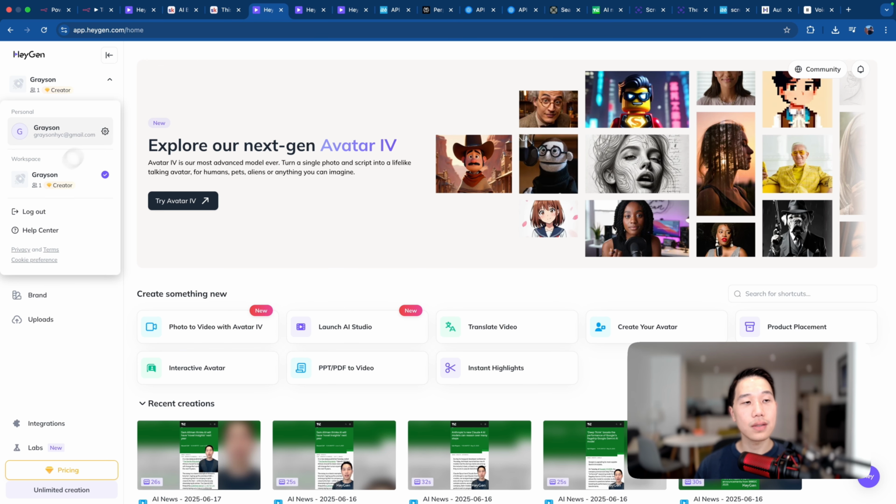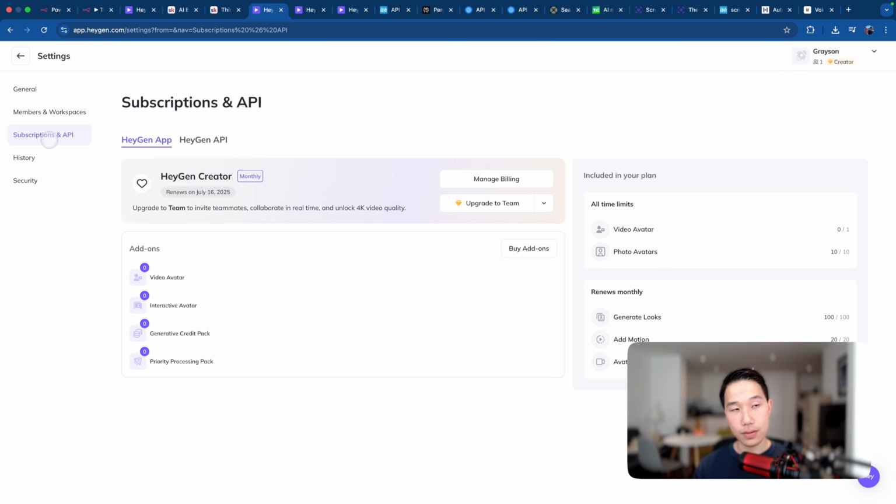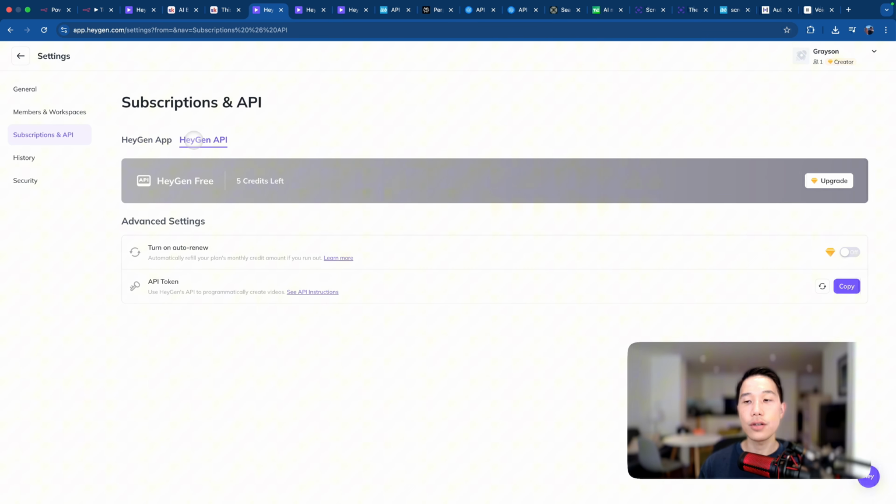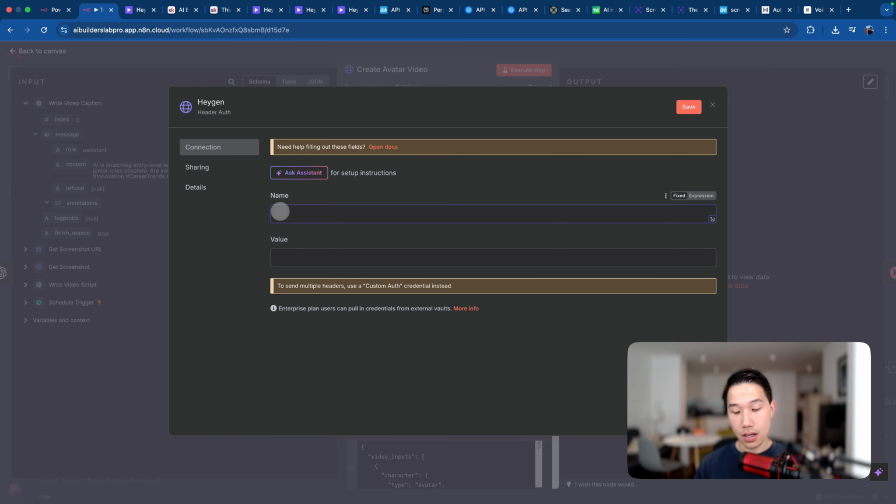We'll click on the settings tab like this, click on subscriptions and API, choose Heygen API, and then you'll see a copy button next to the API token. So just copy it. And just note that for the free plan, you do have 10 credits, which is roughly equal to around 10 minutes of video generation. So it's pretty much a lot for our testing purposes. If we go back here, we need to type X-API-Key, and then paste in the API value that you just copied and save it.